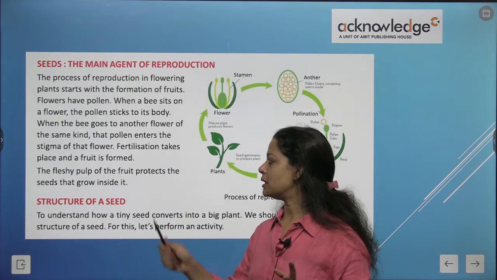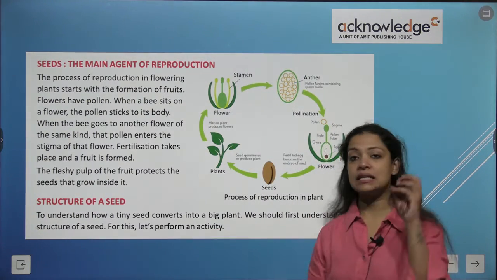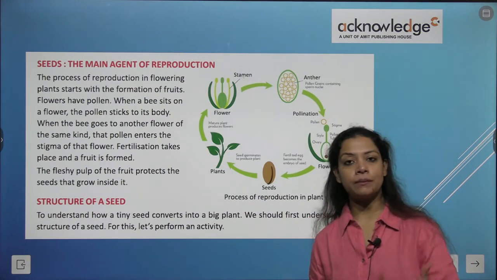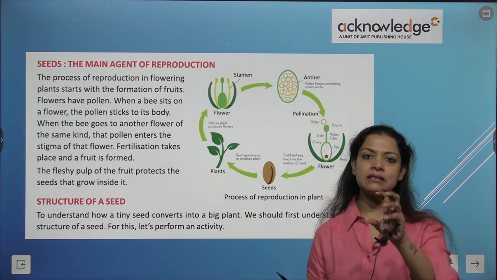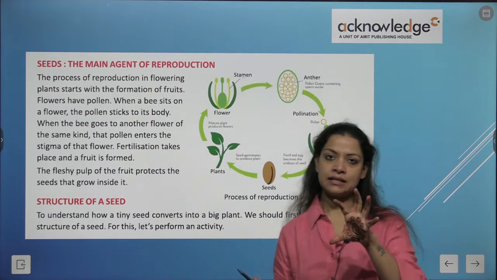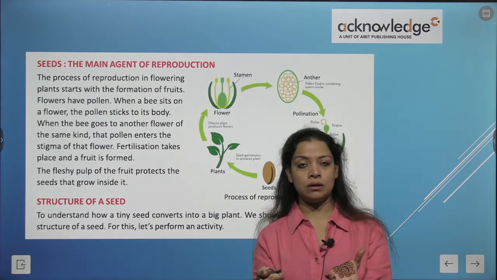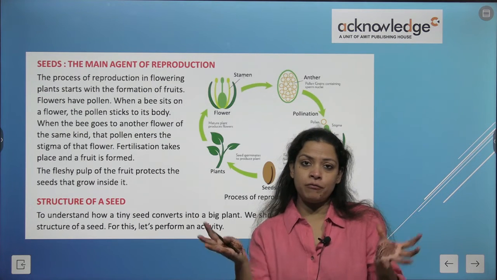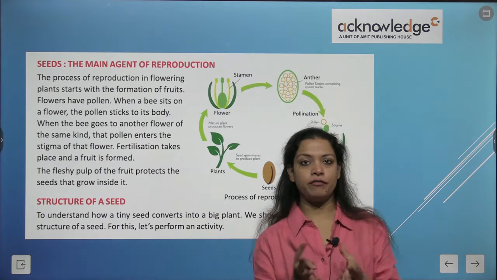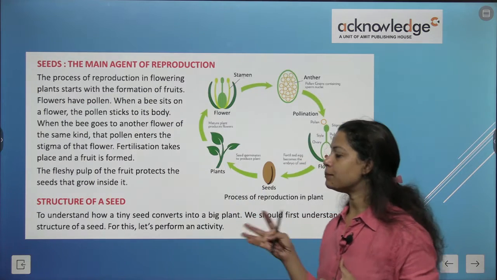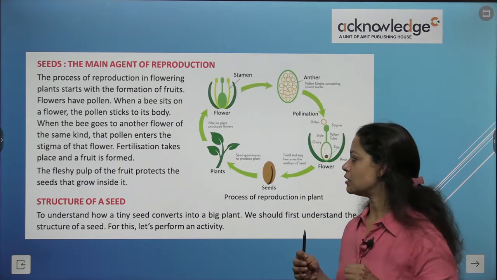Now, the fleshy pulp of the fruit protects the seeds that grow inside. हम सब fruits खाते हैं. There is a single seed or many seeds inside a fruit, and the seed is covered with what? A fluffy, good amount of pulp. है ना? So that pulp protects the seeds inside the fruit.